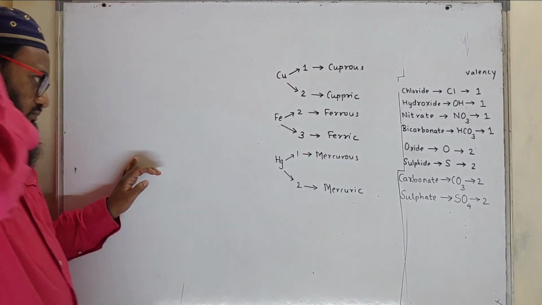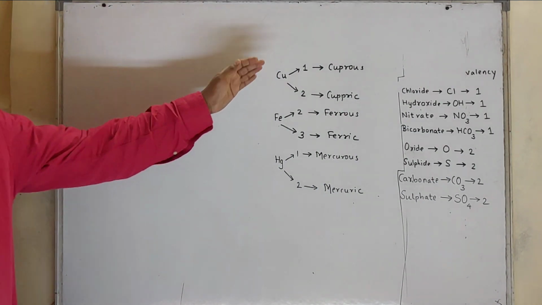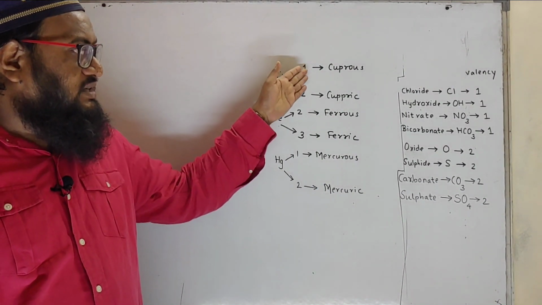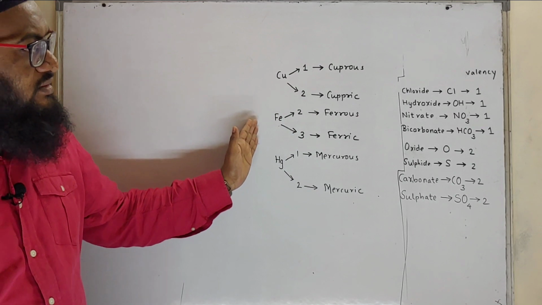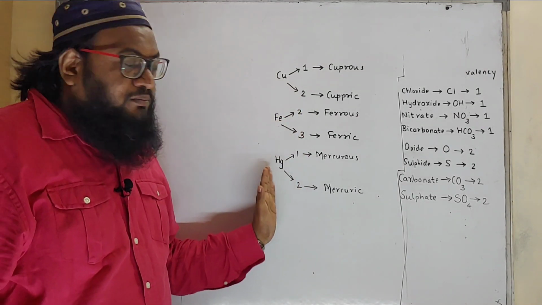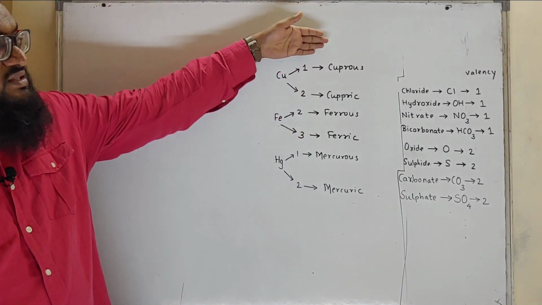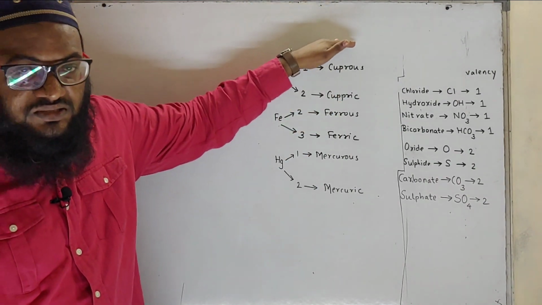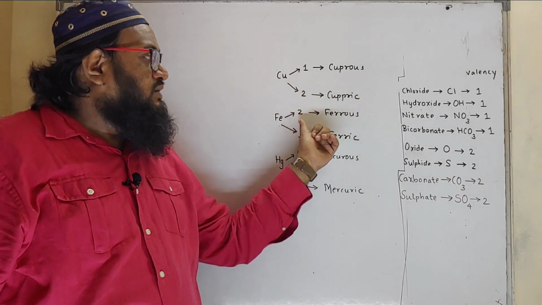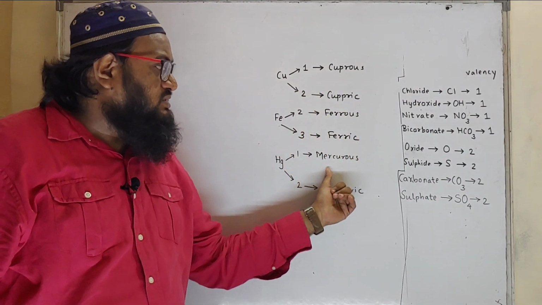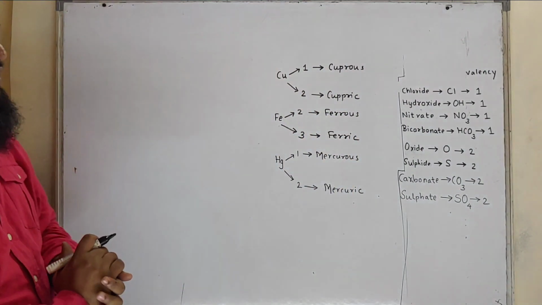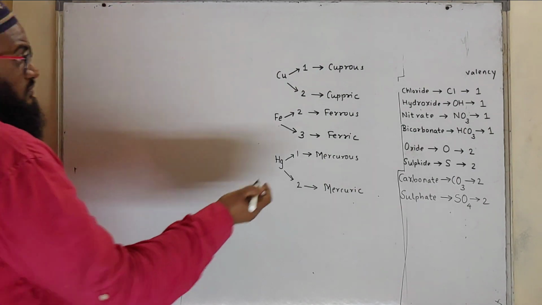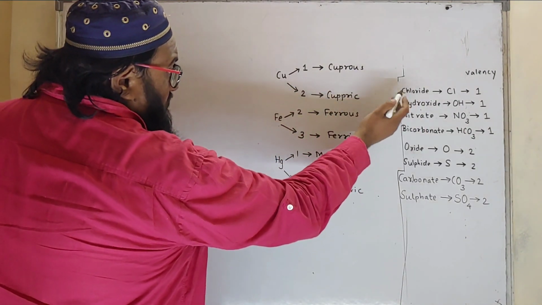mercuric. So elements with variable valency: copper, it has valency 1 and 2, iron, it has valency 2 and 3, mercury 1 and 2. First valency is called as -rous, second one is called as -ric. So copper with valency 1 is called as cuprous, whereas cupric, ferrous, ferric, mercurous, mercuric. So let's say we can form chlorides, hydroxide.